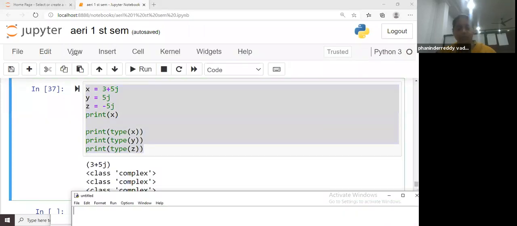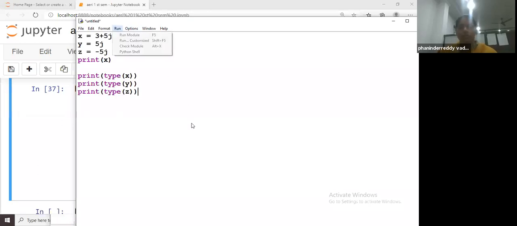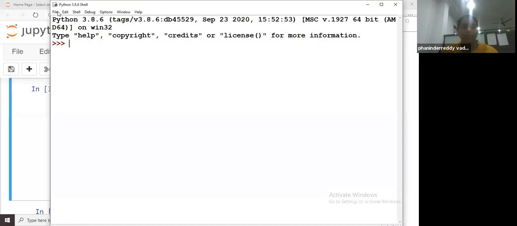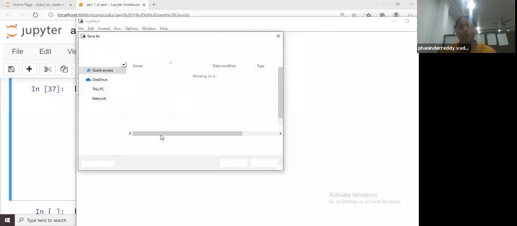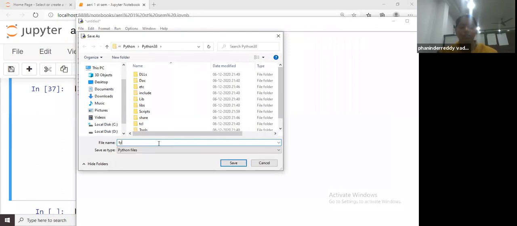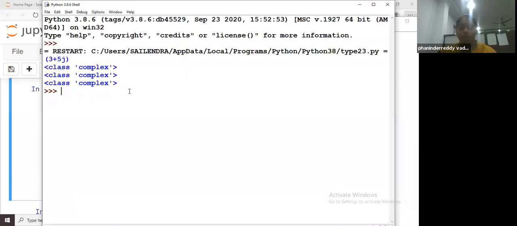See, run. Students, what I did, just tell me. File, New. After that I got this screen. I wanted to run this program using Run Module, and I saved this program. I wanted to save it as a file type. Type 2 3 means the type is a data type, so it may not access. So I got the output, the same output.